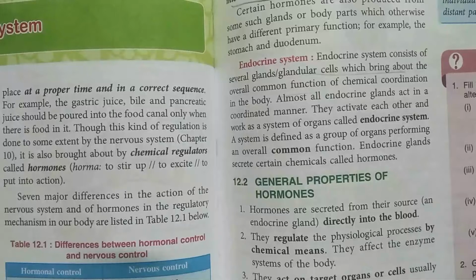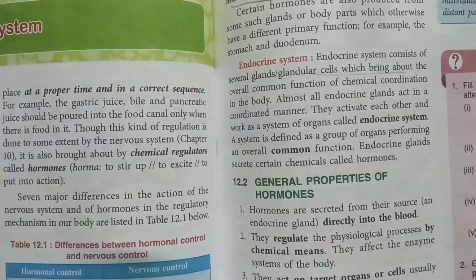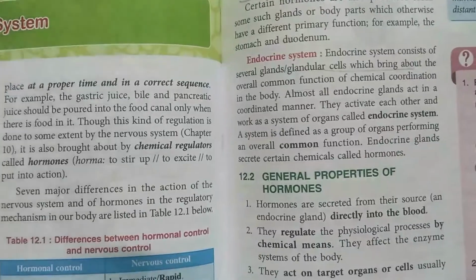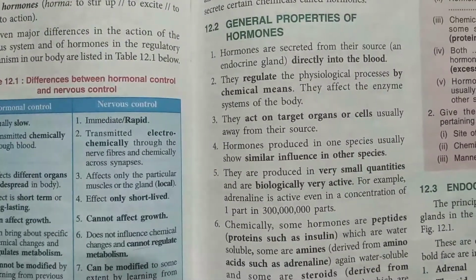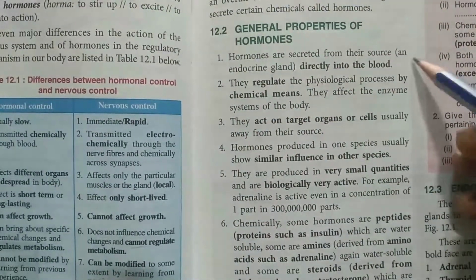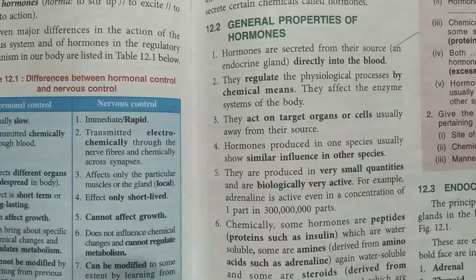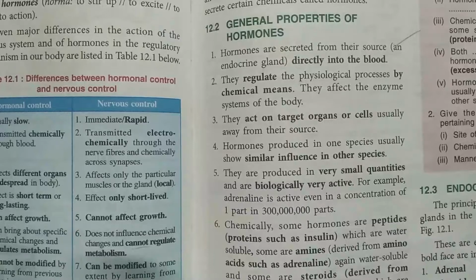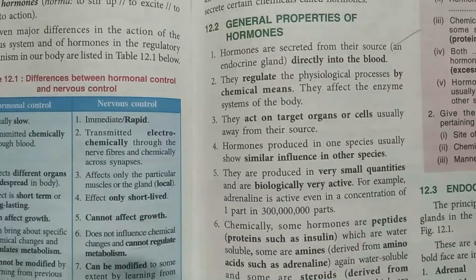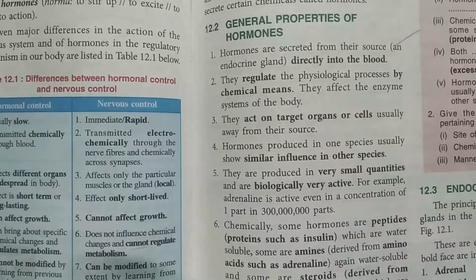Some glands are both endocrine and exocrine, for example the pancreas, so we call them heterocrine glands. Now, there are general properties of hormones which are very important to remember. Hormones are secreted from a source. That means there is a particular gland from where the hormone is produced. And there are 4 important glands in this chapter which we have to learn. We will do it later.